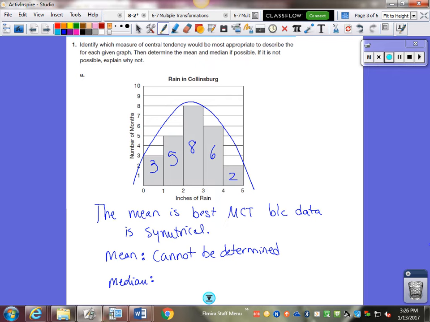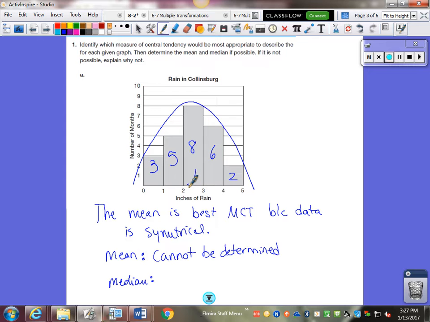Well, I can't find the median, but I can kind of ballpark where it's going to be. If I have 24 total data points, then the first 3 are here, then there's the next 5, so we're up to 8 data points. In this bin we're up to 16 data points. So halfway for the median would be between 12 and 13.